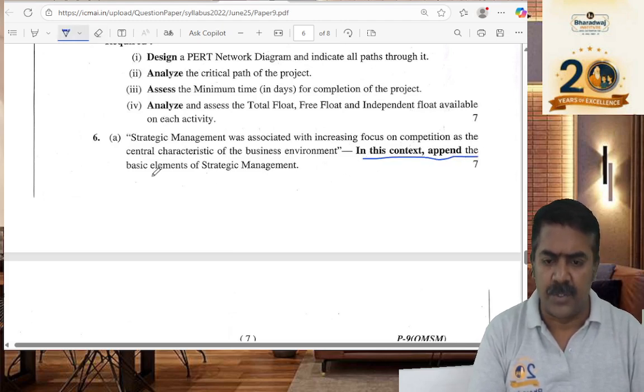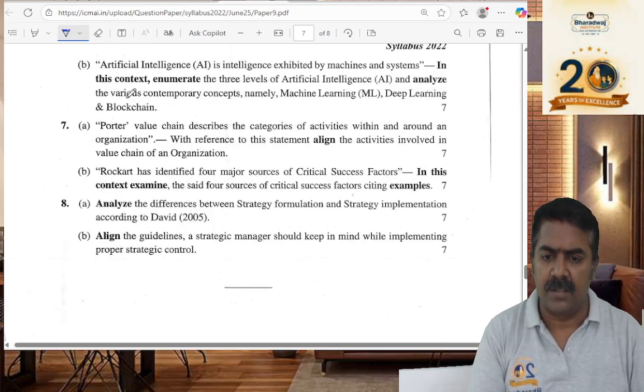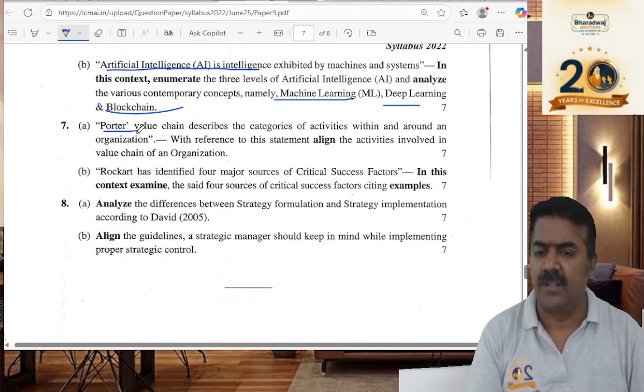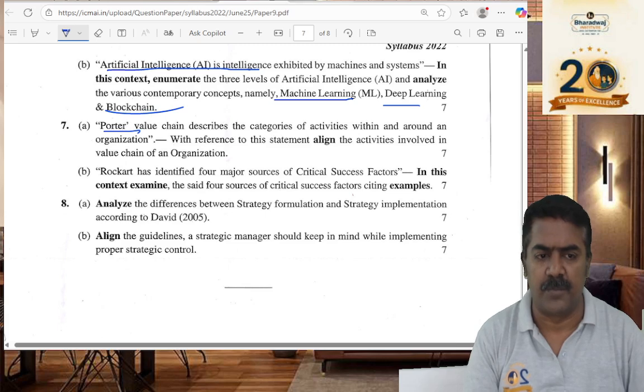Basic elements of which one? Strategic management. We had discussed AI. They talk about machine learning, deep learning, and which one? Blockchain. Porter's 5 forces model, Michael Porter's 5 forces model, like that we have discussed. Then